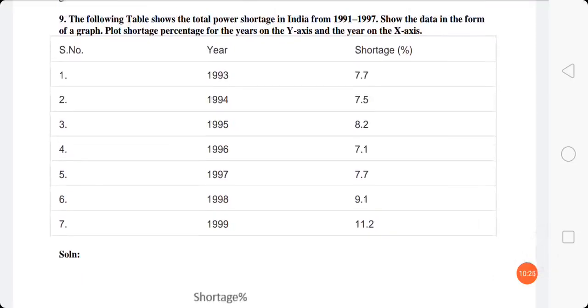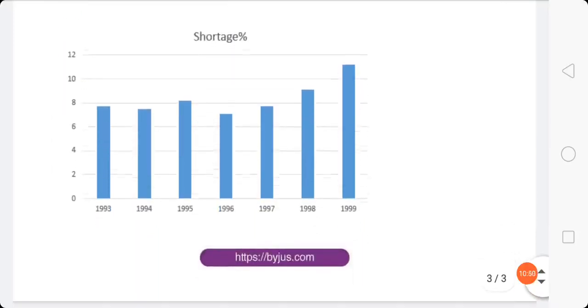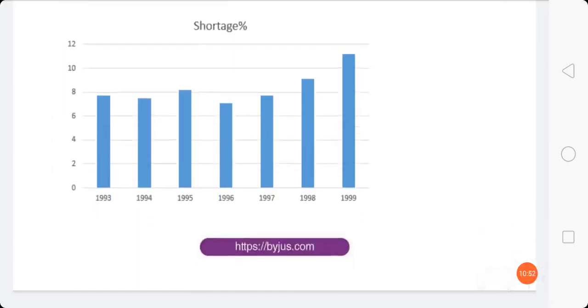Now question number 9. The following table shows the total power shortage in India from 1991 to 1997. Show the data in the form of a graph. Plot the shortage percentage for the years on the y-axis and the year on the x-axis. So here data is given, and based on that data you can plot a graph like this.